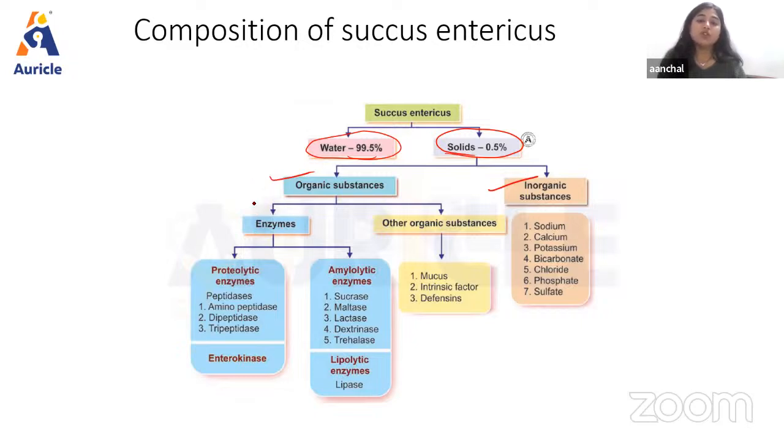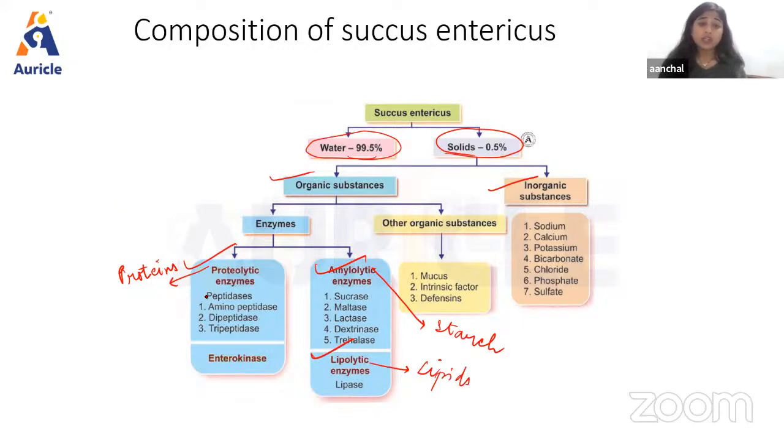In enzymes also, it has a huge classification like proteolytic enzymes, amylolytic enzymes, and lipolytic enzymes. As the name suggests, these enzymes are important for the digestion of proteins, and amylolytic enzymes for the digestion of carbohydrates and starch, and lipolytic enzymes are for the digestion of lipids, right?